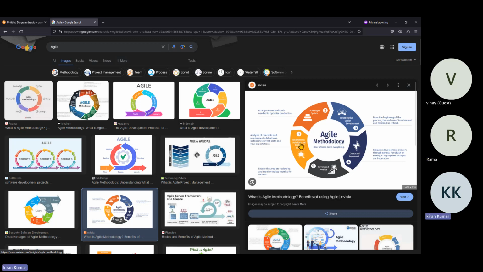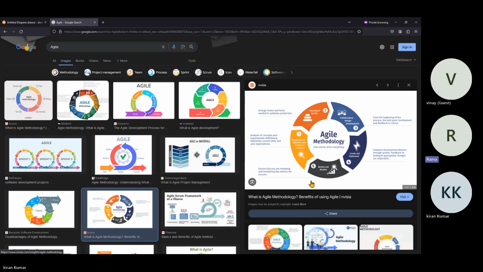So why do we use the Agile methodology, or Scrum Master? Initially, for the development phase, planning, tracking, and execution purposes, we use this methodology. The same methodology is nowadays followed everywhere. Even in BAU support, business as usual, operation support wise, they are also following the Agile methodology. But Scrum is a little bit different.